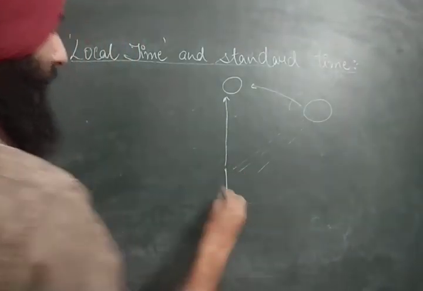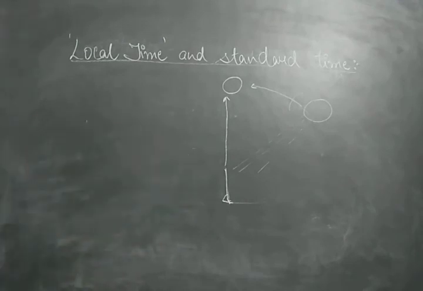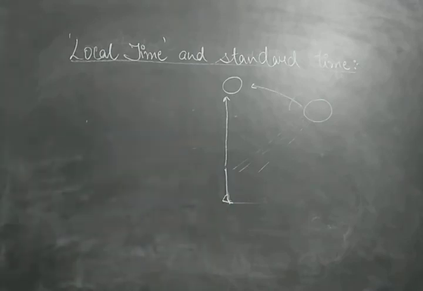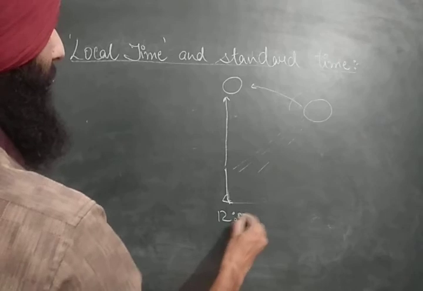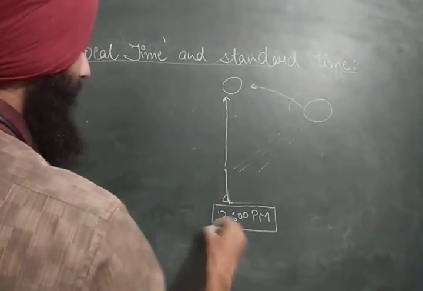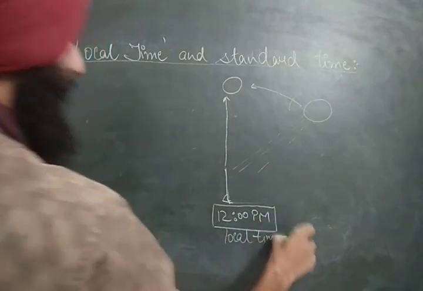And when you observe the shortest shadow of the stick, set your clocks at 12 p.m. This is called the local time.